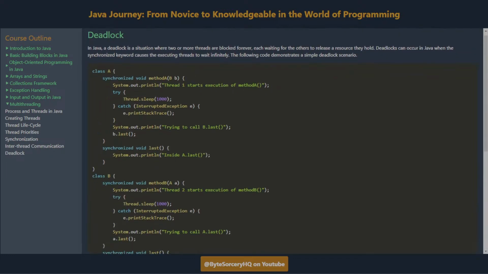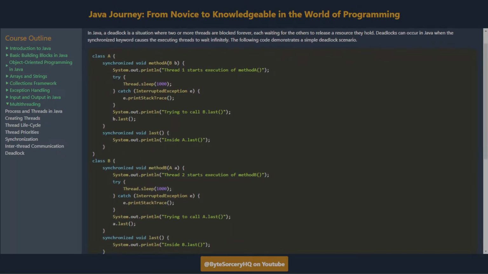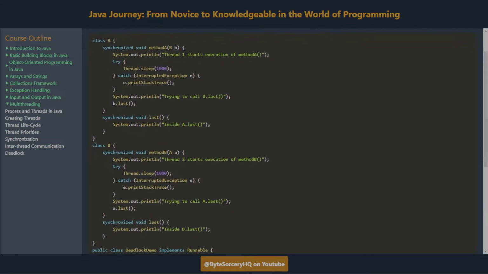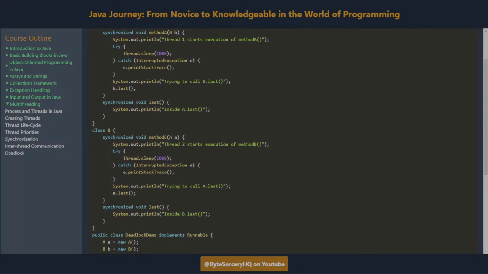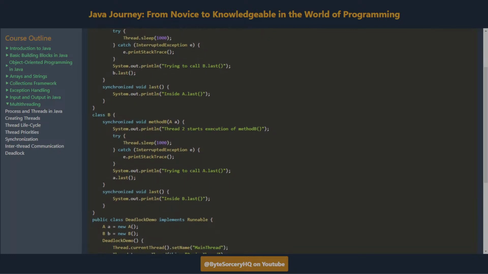Deadlock. In Java, a deadlock is a situation where two or more threads are blocked forever, each waiting for the others to release a resource they hold. Deadlocks can occur in Java when the synchronized keyword causes the executing threads to wait infinitely. The following code demonstrates a simple deadlock scenario.